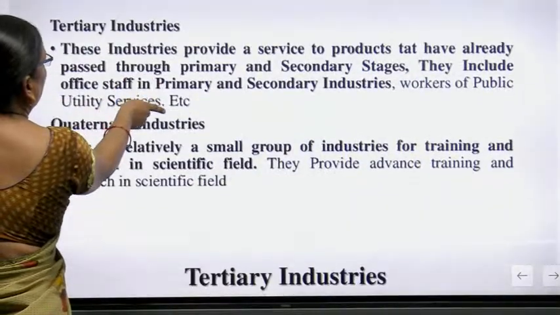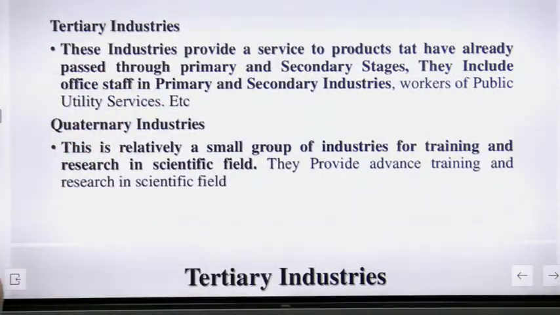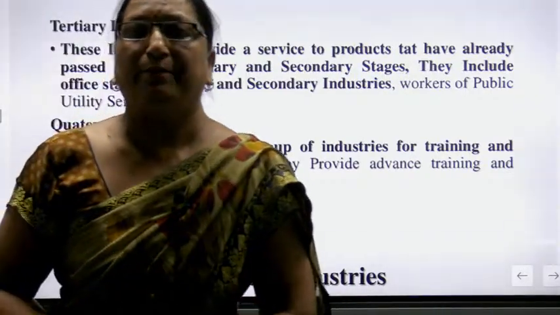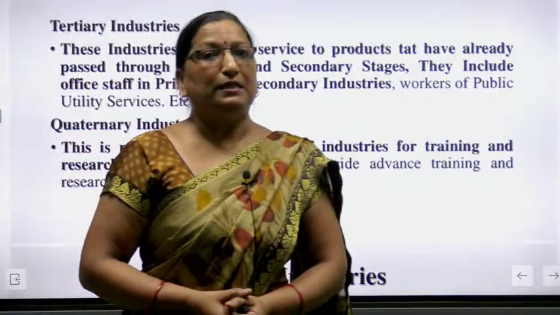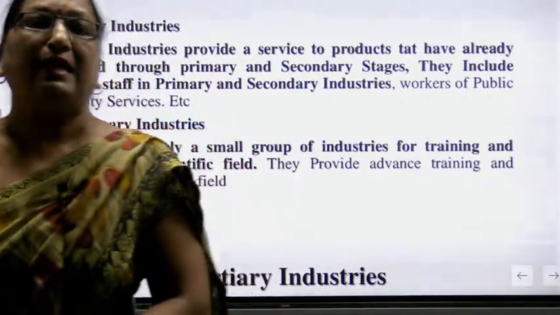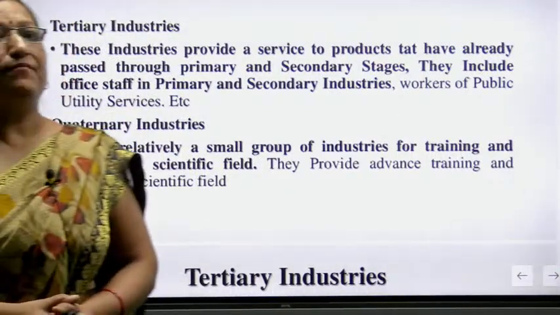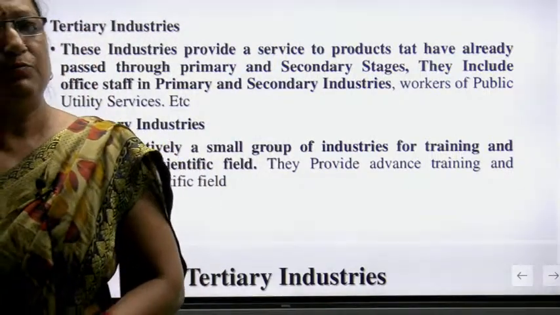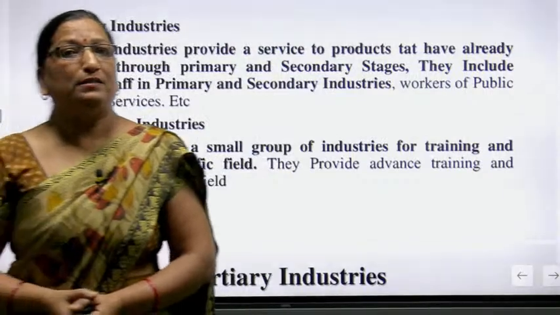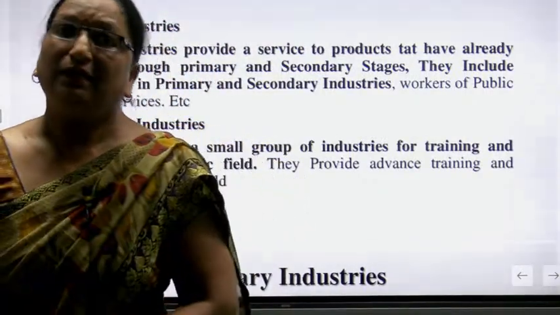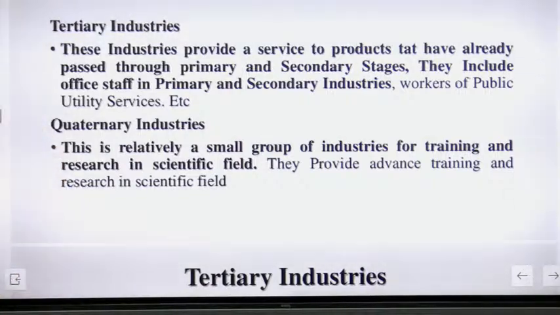Now the tertiary industries. The tertiary industries are those industries which provide a service to a product that has already passed through the primary and secondary stages. When the product has passed the primary and secondary stages, the third important stage of the industry is the transportation facility. So tertiary industries also give transportation, banking, insurance, communications, marketing. These all are related to the tertiary industries.